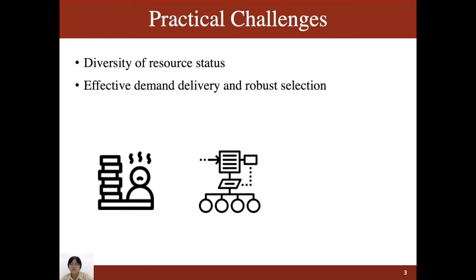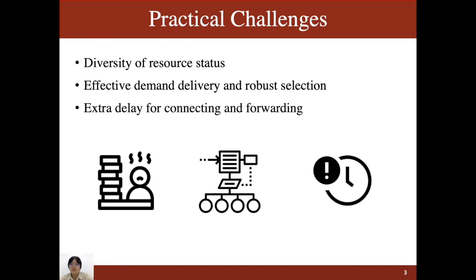Second, effective demand delivery and robust selection. Since Polygon both supports classical resource demands and customizable resource demands, we are faced with the design challenge of realizing these two functions effectively. At the same time, the CDN allocation should be robust with dynamic network environments. Third, extra delay for connecting and forwarding. The extra delay introduced by Polygon includes the delay of reaching the dispatcher, request forwarding, and re-establishing the connection between the client and the CDN server.